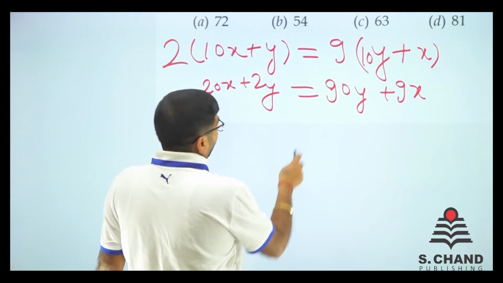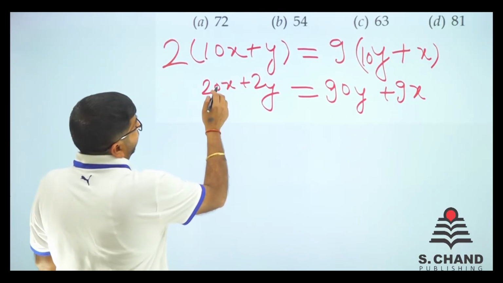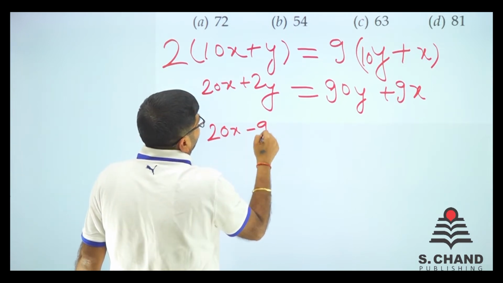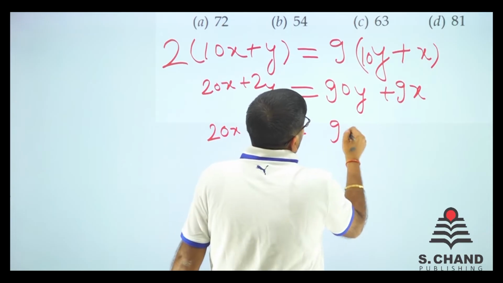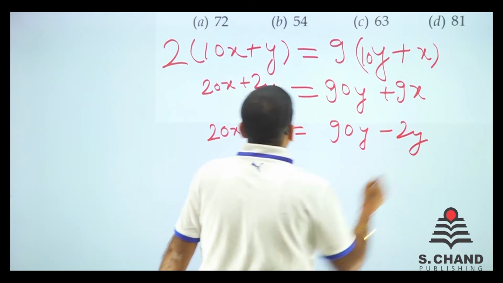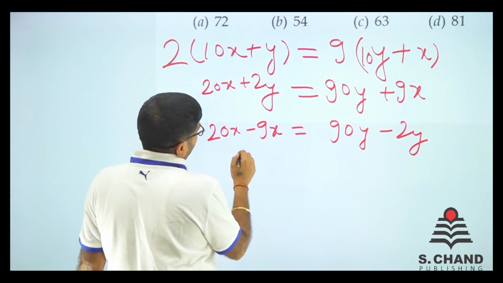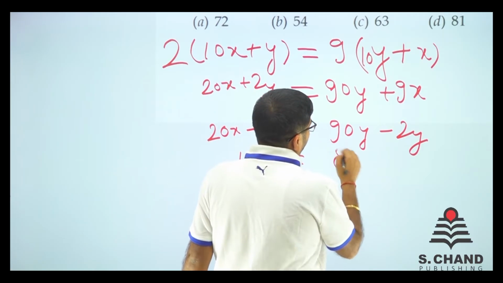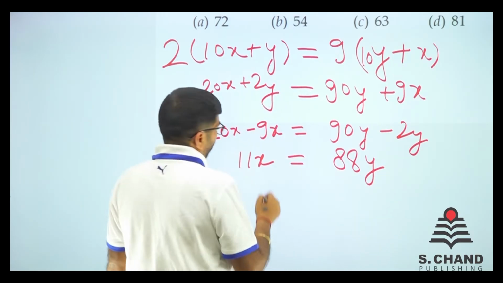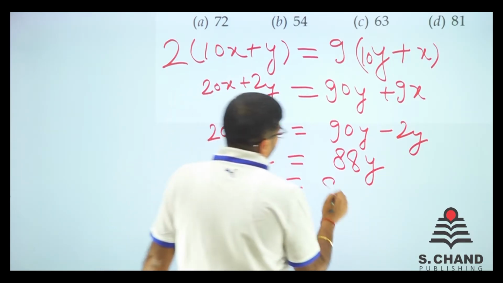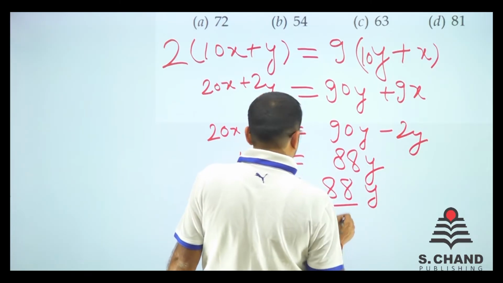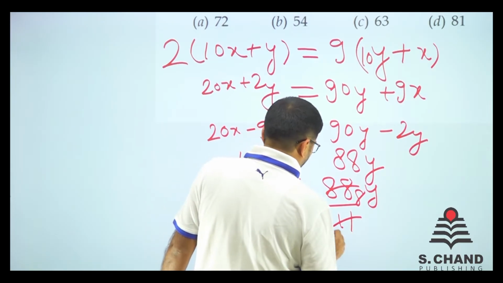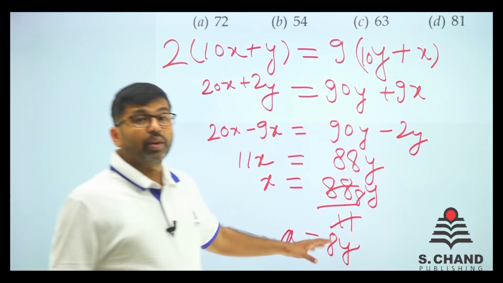Okay, now let's solve this equation. 20x minus 9x is equal to 90y minus 2y. Here 20 minus 9 is 11x and 90 minus 2 is 88y. So x is equal to 88y divided by 11, that is 8y. So x is equal to 8y, right? x is equal to 8y.